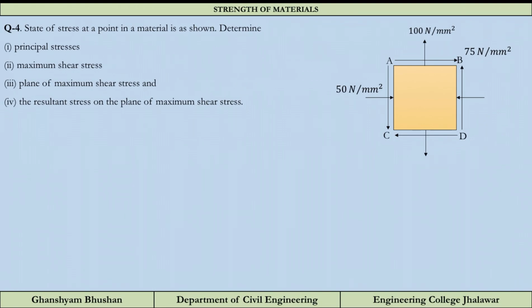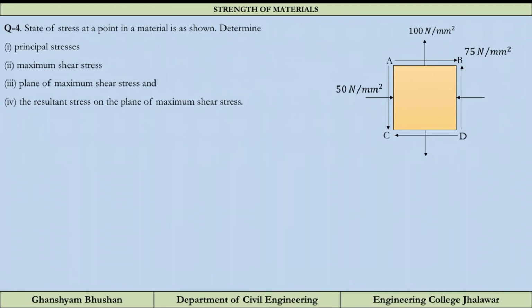So the question states: state of stress at a point in a material is as shown. So you can see the diagram. We have to determine principal stresses, maximum shear stress, plane of maximum shear stress, and the resultant stress on the plane of maximum shear stress.